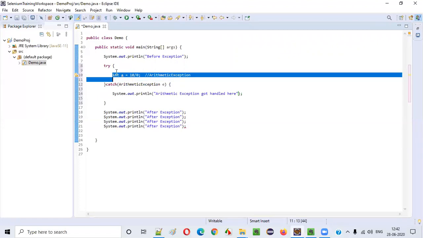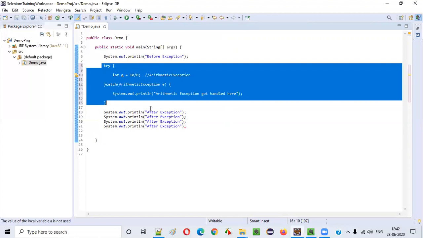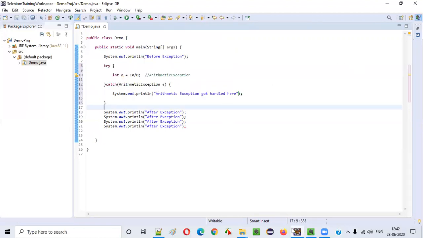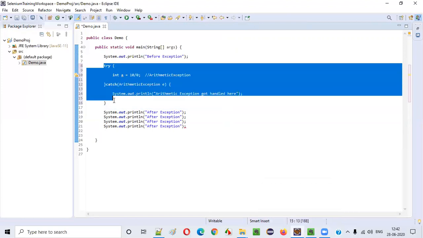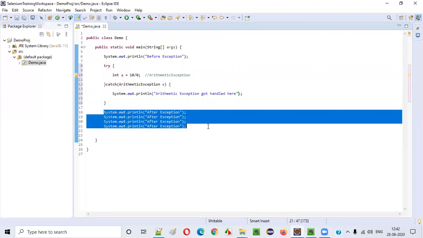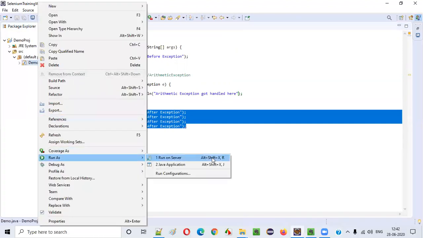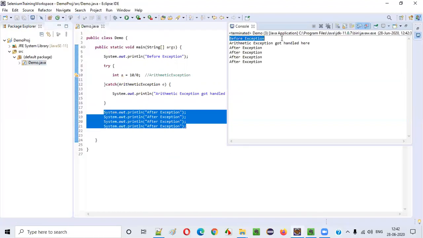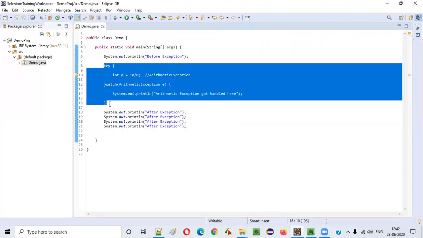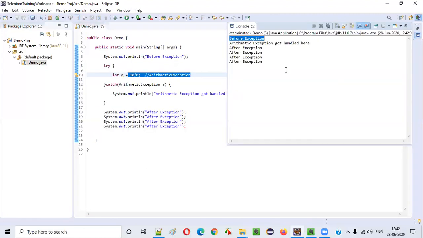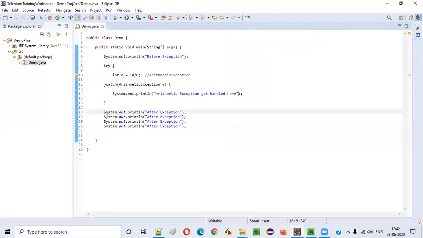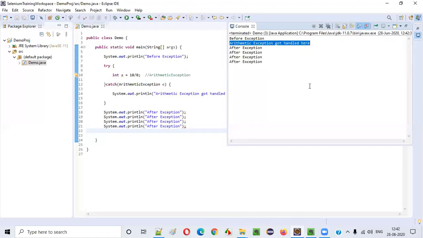When you handle the statement which can throw an ArithmeticException using the try-catch blocks, the exception will be handled and the program execution will not stop. After handling the exception, the remaining steps will be executed. So as you can see, right click, Run As, Java Application. You see "before exception" got displayed. After this, this particular exception, that is ArithmeticException, got handled here using the try-catch blocks. As a result of this handling, the remaining program code got executed, guys. So we got the result as "after exception" like this.